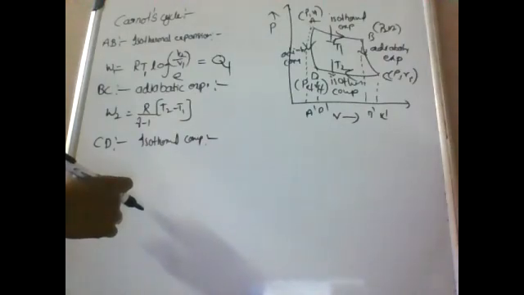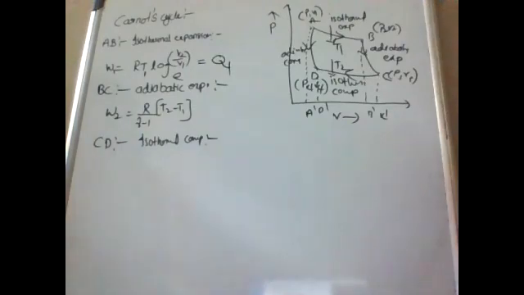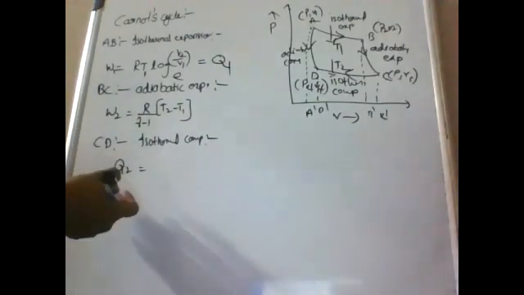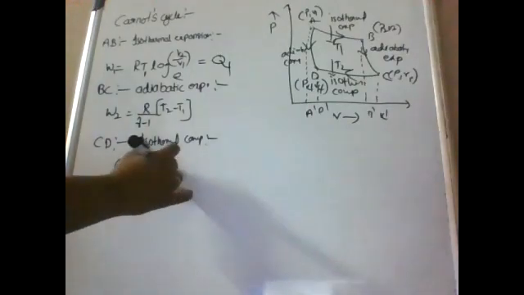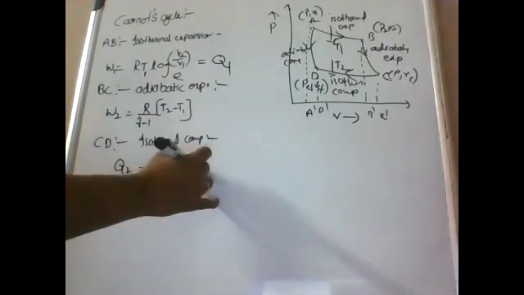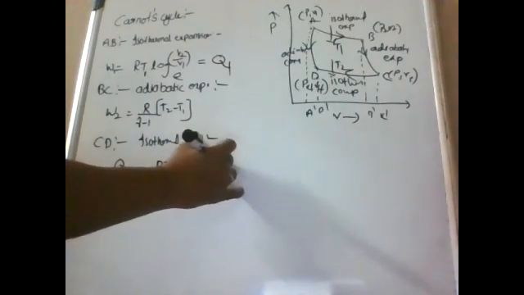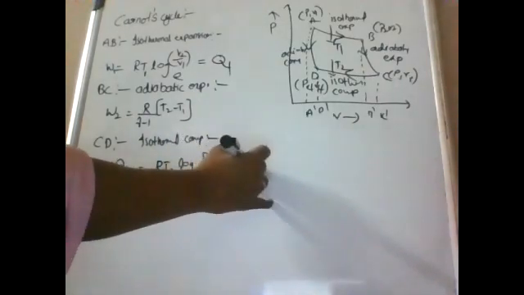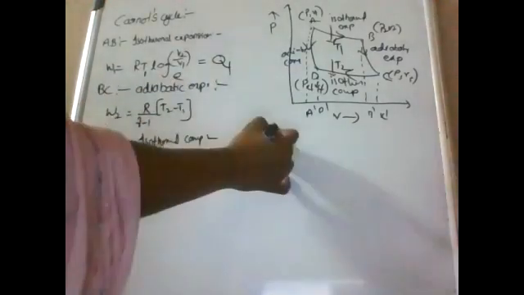Here the heat developed by compression is rejected to the sink. The operation is shown by the curve CD. So here the Q2 value equals the rejected heat amount, Q2 equals RT2 log of V3 by V4 base e. So this is W3.